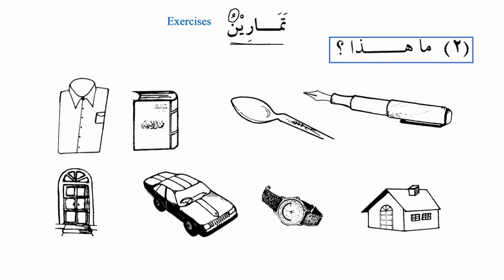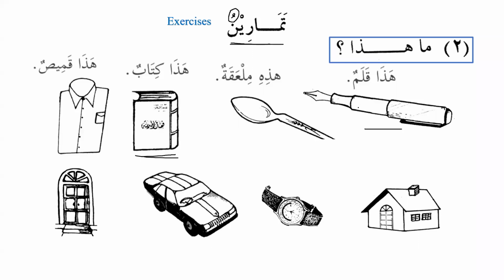Ma hada, the first one, what is this? Hada qalamun. The second one, you need to be careful. Mil'aqatun. Hada mil'aqatun or hadihi mil'aqatun? Hadihi mil'aqatun. Excellent, because we know that mil'aqatun is feminine. Then we have a book, kitab, so we say hada kitabun. And then we have the shirt, qamis, so we say hada qamisun.